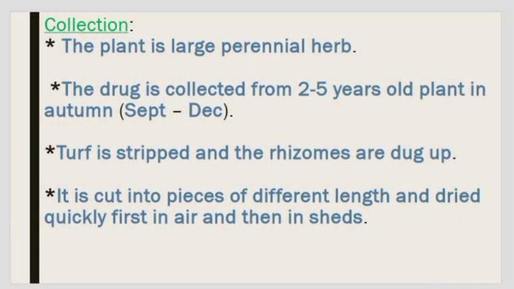Collection. The plant is a large perennial herb. The drug is collected from 2 to 5 year old plants in autumn, September to December. Turf is stripped and the rhizomes are dug up. It is cut into pieces of different lengths and dried quickly, first in air and in shade.